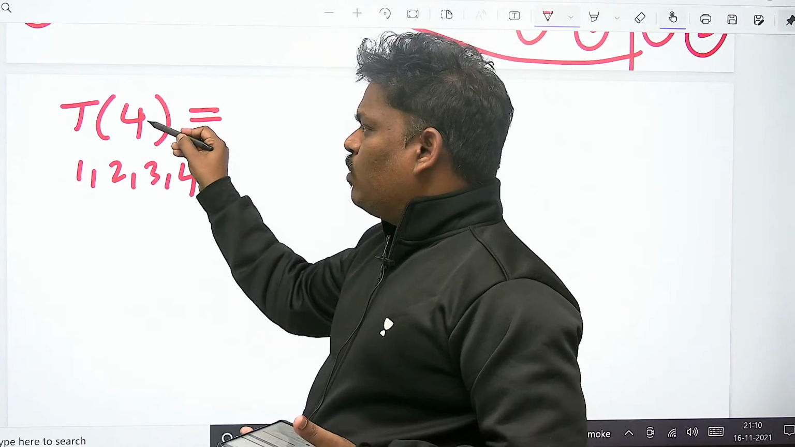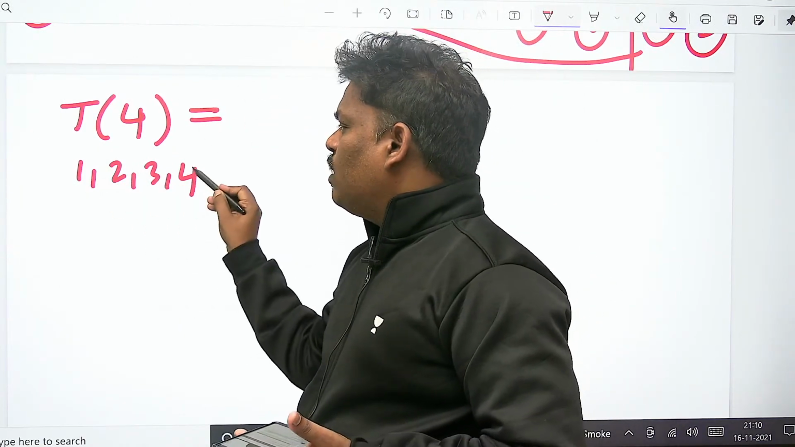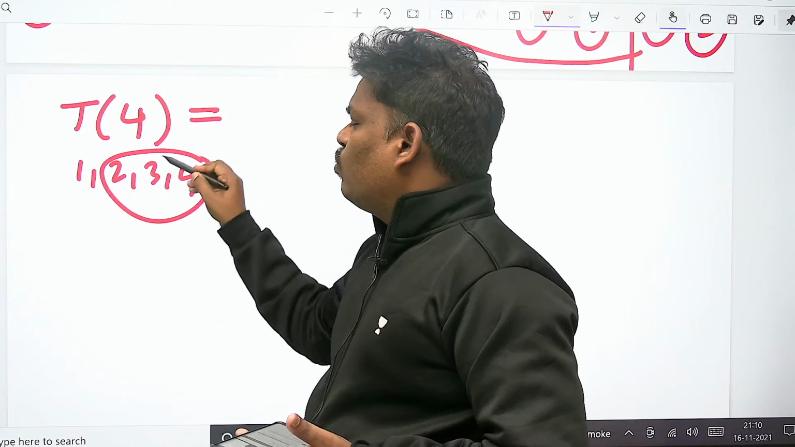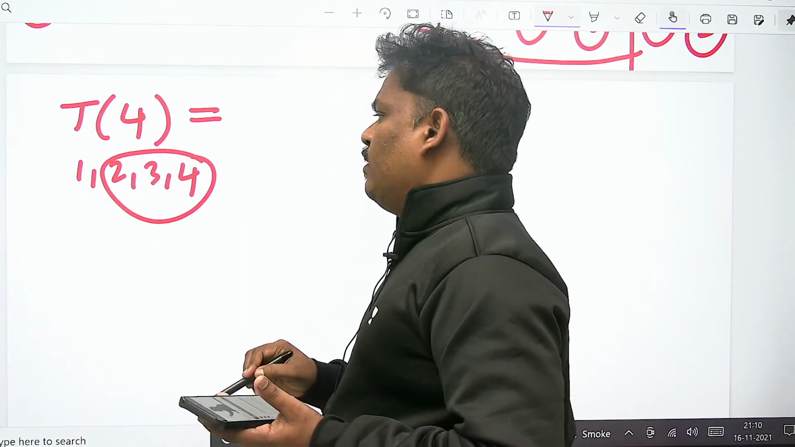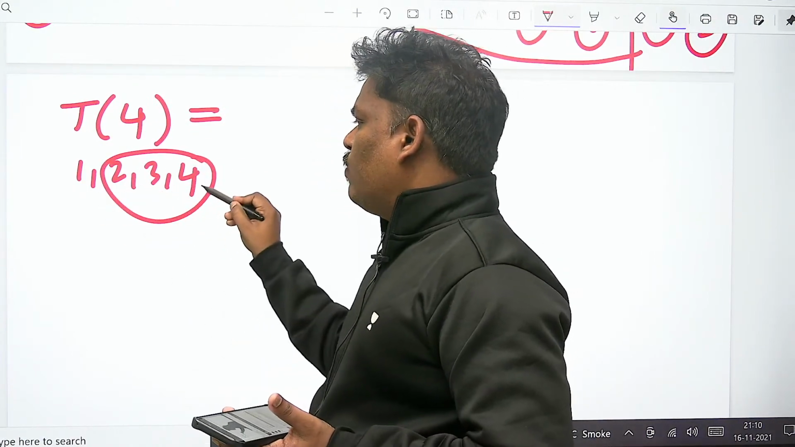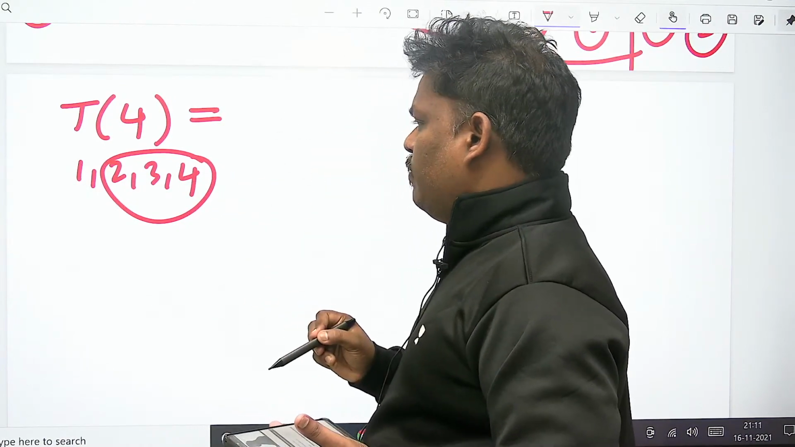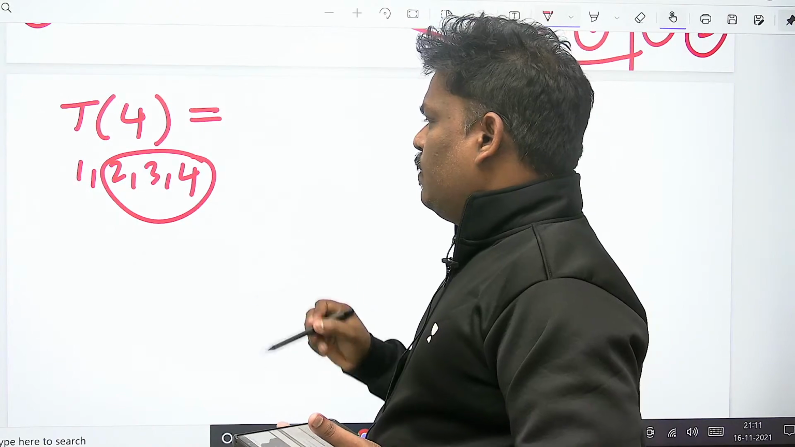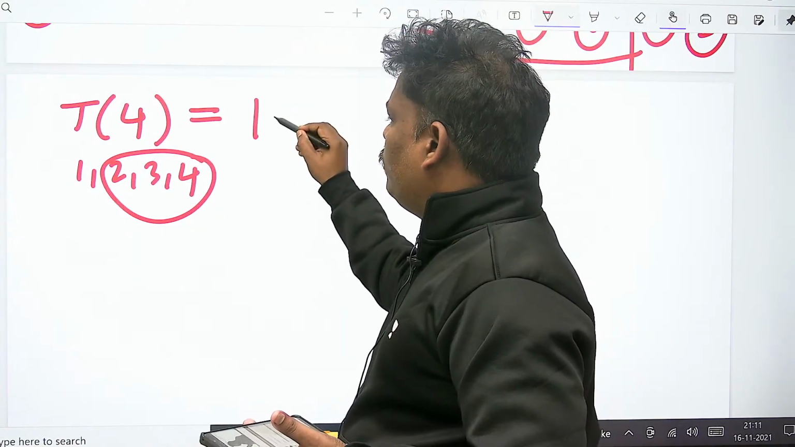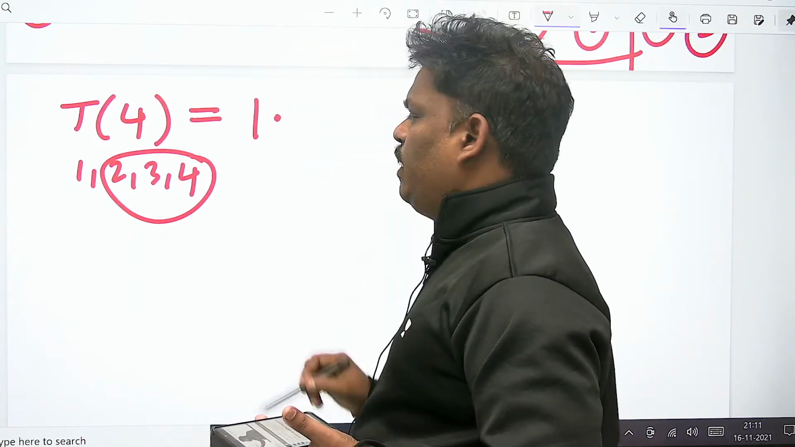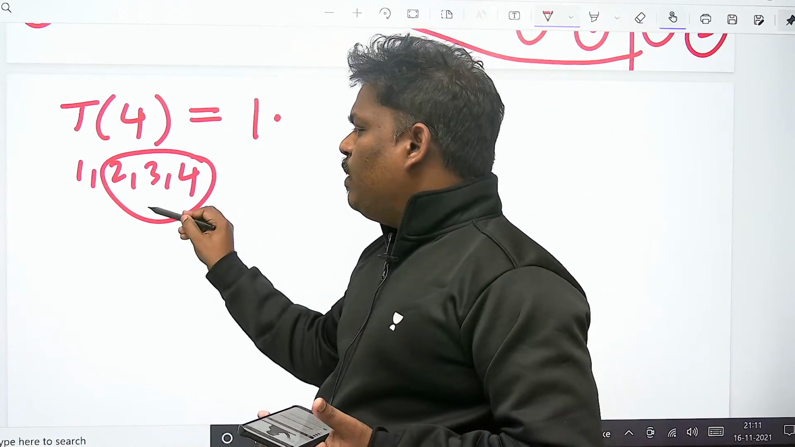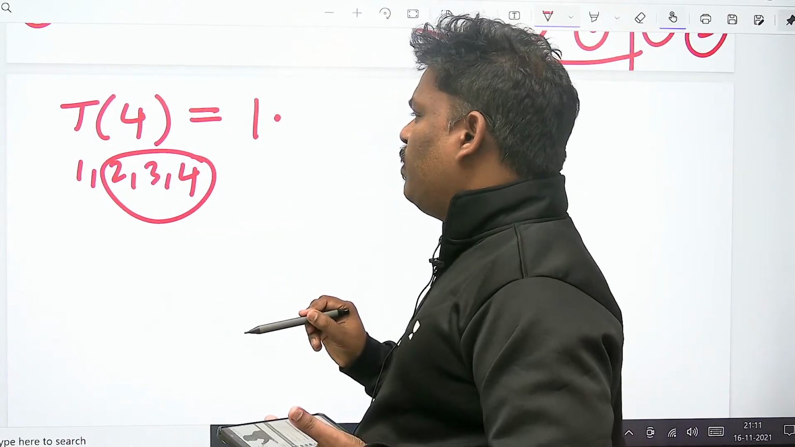Out of 4, 1 person is the root. The remaining people are 3 people. The root can be selected one way only. The remaining are going to be 2, 3, 4. Can you help me now? Out of 2, 3, 4, how many people will come on the left? So the root is one way, 1 into. The root is one way only.